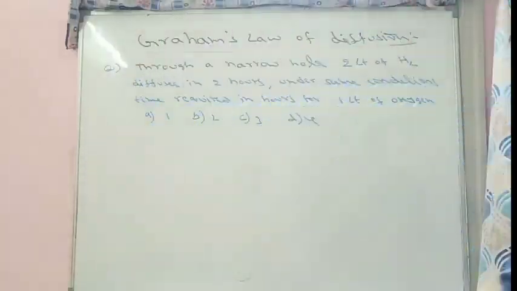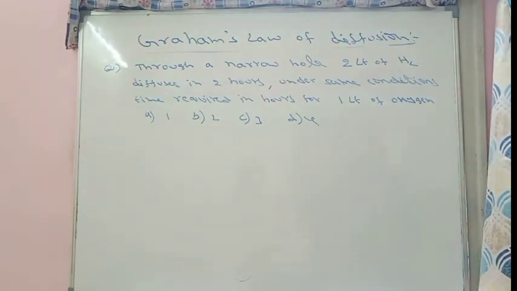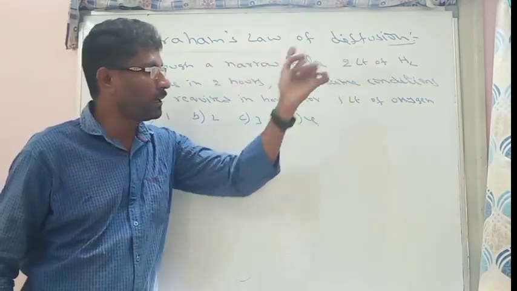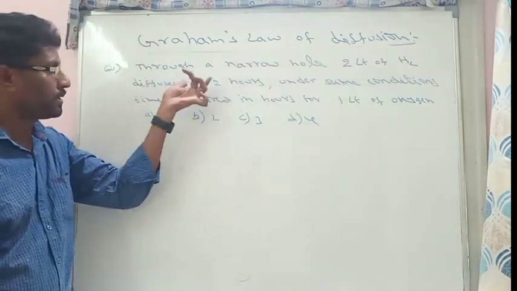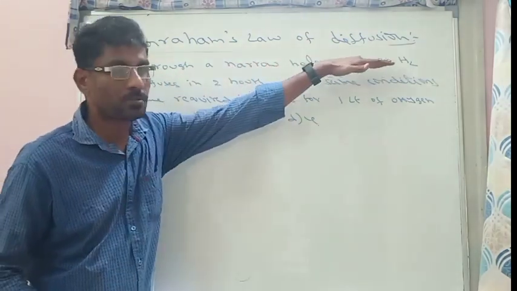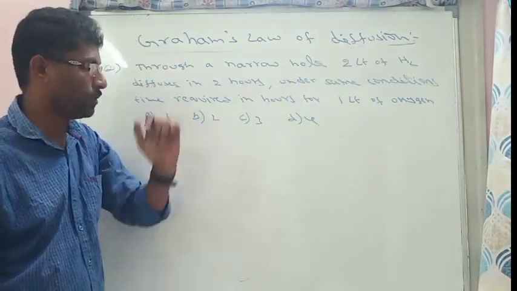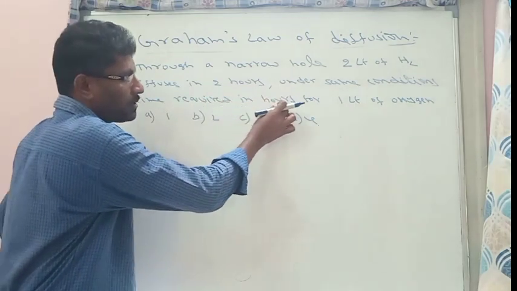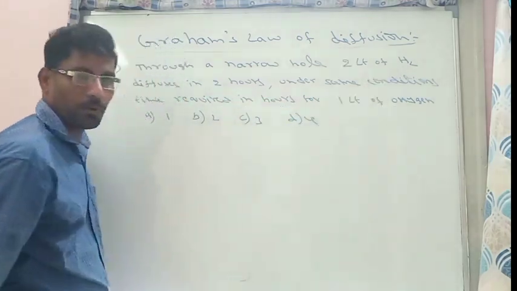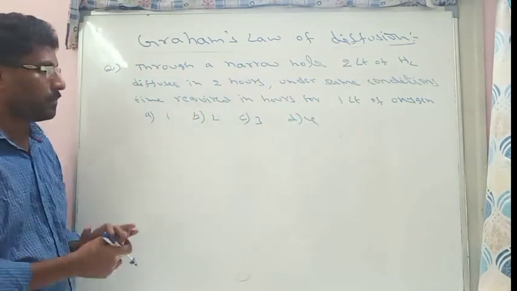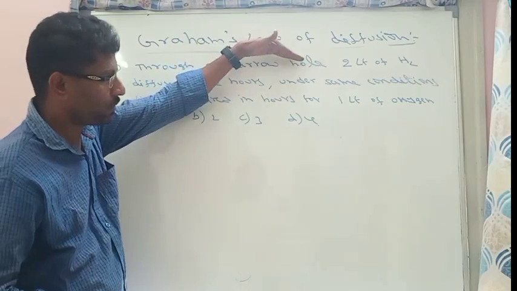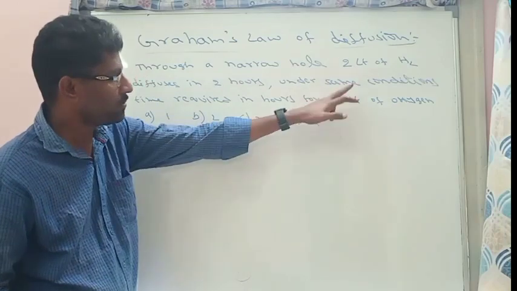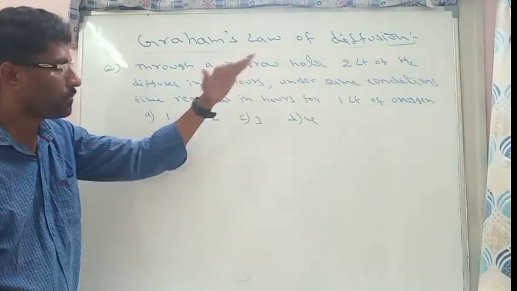See the question. Another question. Through a narrow hole, 2 liters of hydrogen diffuses in 2 hours. So 2 liters of hydrogen diffusing in 2 hours. Under the same conditions, the time required in hours for the 1 liter of oxygen. Here the rate of diffusion is same. So whatever the diffusion of hydrogen must be diffusion of oxygen, both are same. But here volumes are different, time is different, is asking for time.